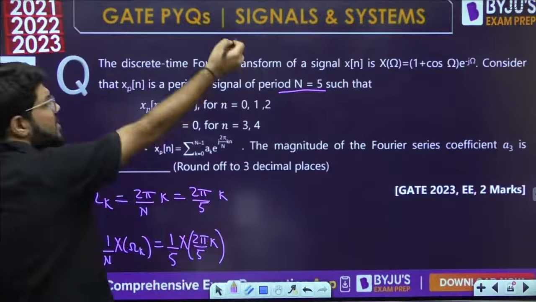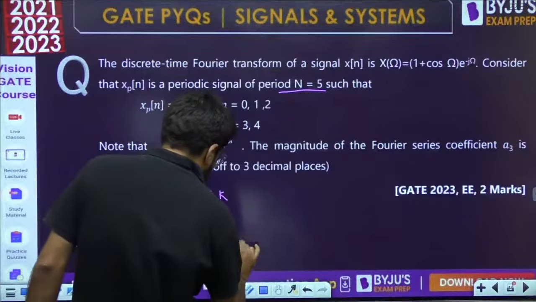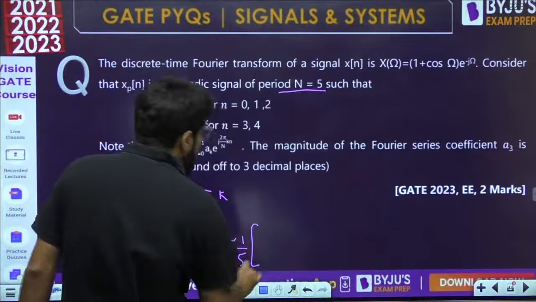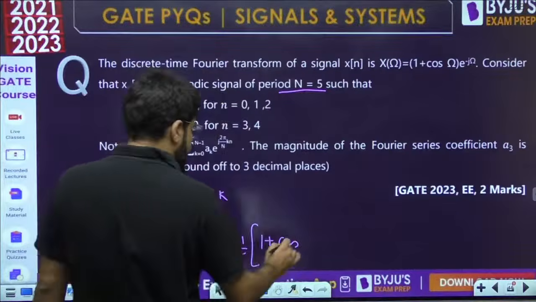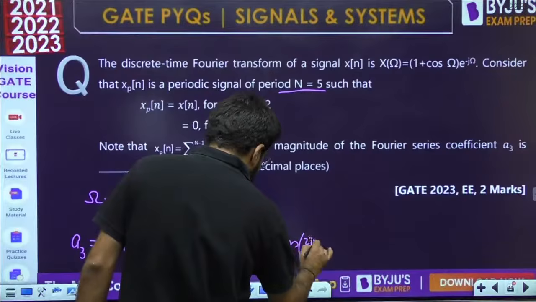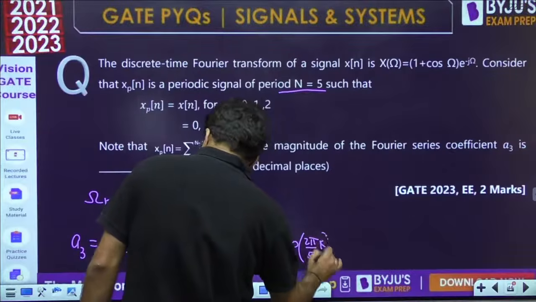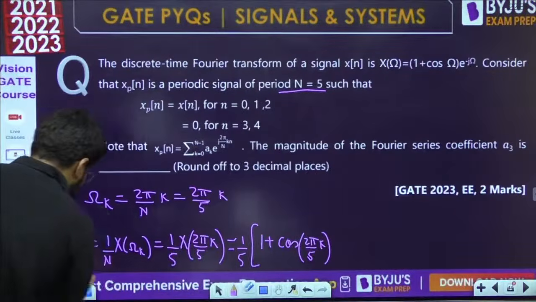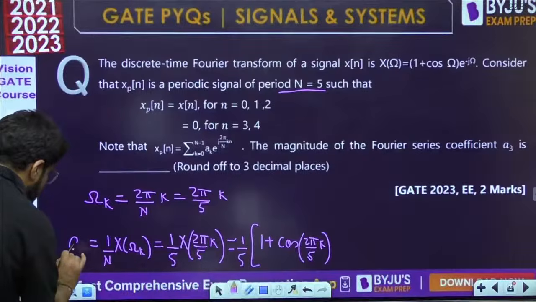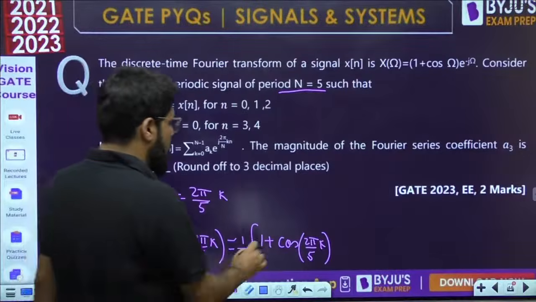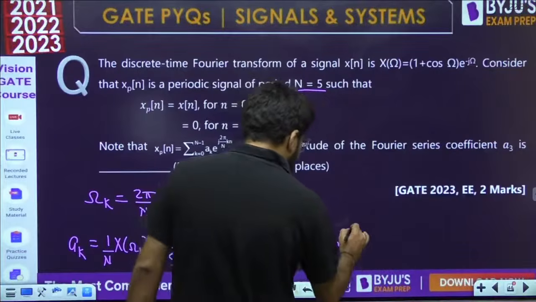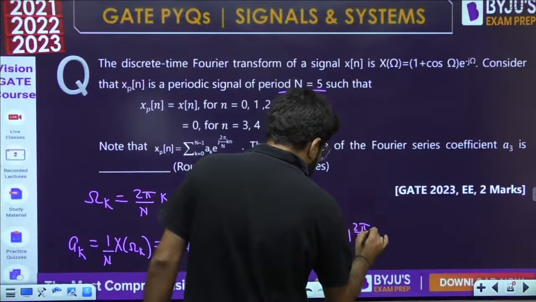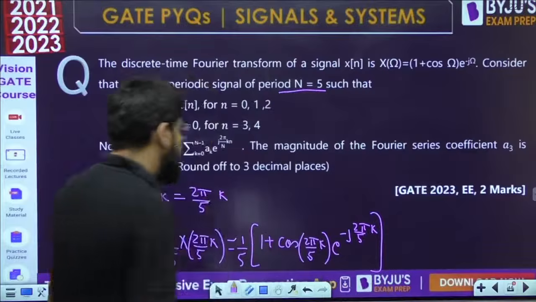Now X(ω) is given, you just have to substitute: 1/5 times (1 plus cos ω_k), with the cosine containing 2π/5 times k. This is not a3 yet, it is still the general formula for a_k. Then times e^(-jω), with ω again replaced by 2π/5 times k. Now you have to just write down the values.